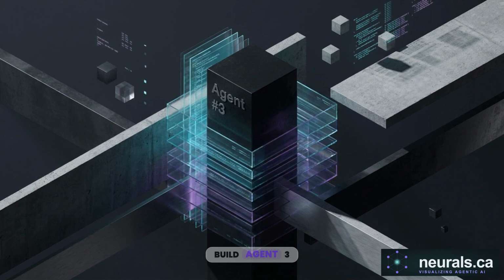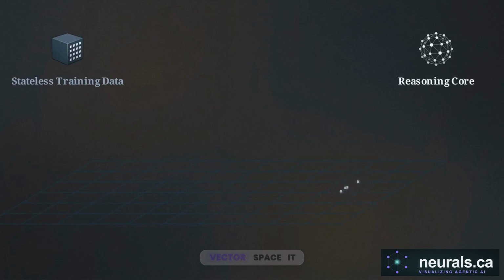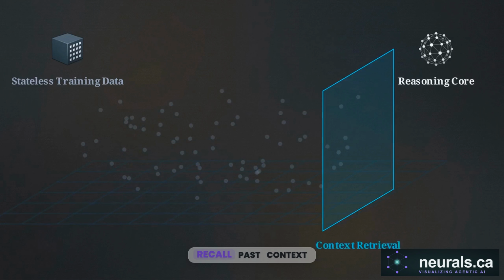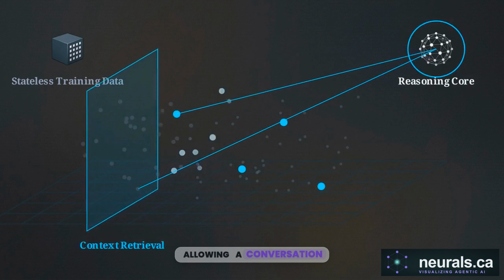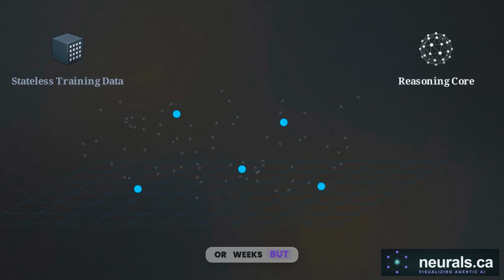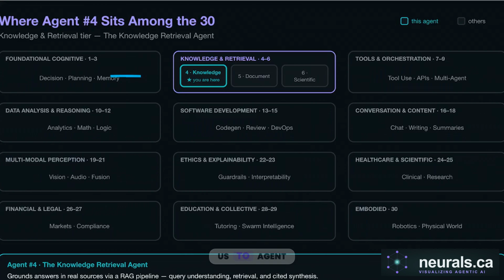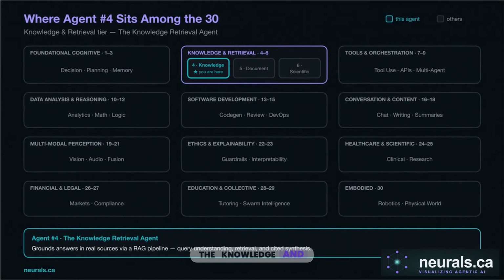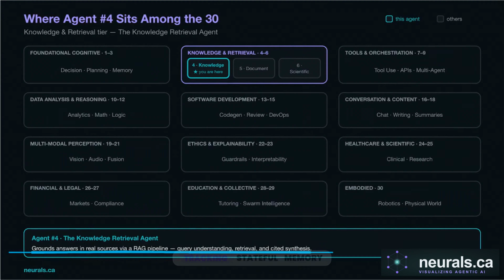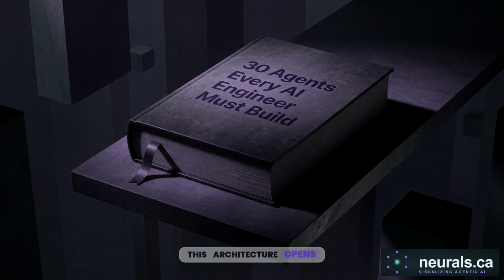Our previous build, agent number 3, the Memory-Augmented agent, solved a critical continuity problem. By mapping interaction logs into a vector space, it gave the system the ability to recall past context, allowing a conversation to span days or weeks. But memory alone is incomplete. This brings us to agent number 4, the Knowledge Retrieval Agent. As we advance into the knowledge and retrieval tier, the system moves past tracking stateful memory and into executing grounded data retrieval. This architecture opens Chapter 6 of the book 30 Agents Every AI Engineer Must Build by Imran Ahmad.